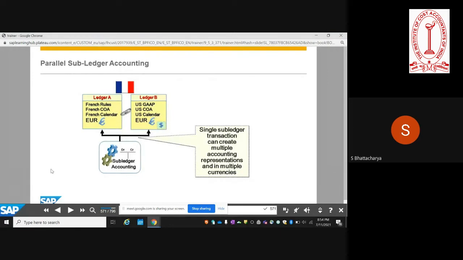This slide is just to reinforce the concept that you can have a single transaction. You're posting a simple journal entry, and that journal entry can create multiple postings in more than one ledger. Assuming you have three ledgers, you have the option of posting to only one ledger, or to two ledgers, or to all of them. And if you don't specify any ledger at the point of entry, then it will impact all the different ledgers that have been set up in the system.